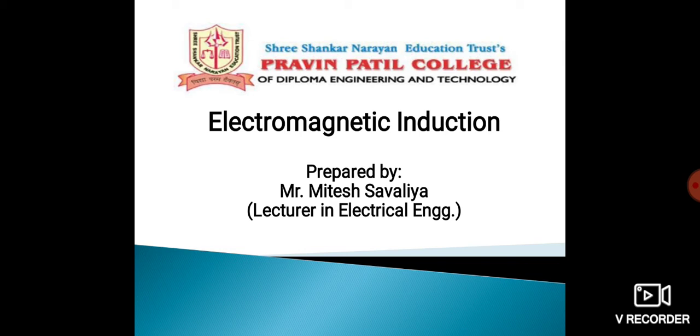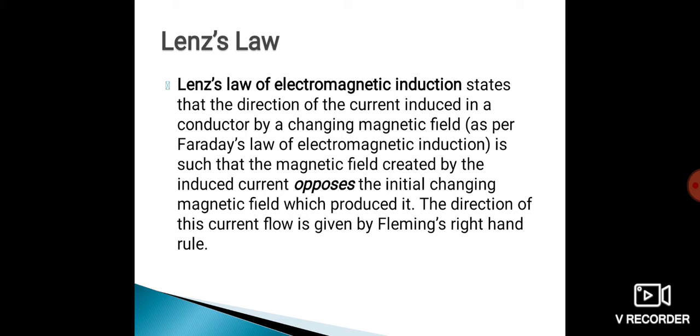So what is Lenz's law that we will see? Lenz's law of electromagnetic induction states that the direction of current induced in the conductor by changing the magnetic field, as per Faraday's law of electromagnetic induction, is such that the magnetic field created by the induced current opposes the initial changing magnetic field which produced it. The direction of this current flow is given by Fleming's right-hand rule.